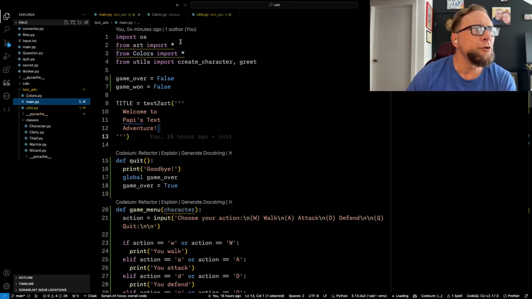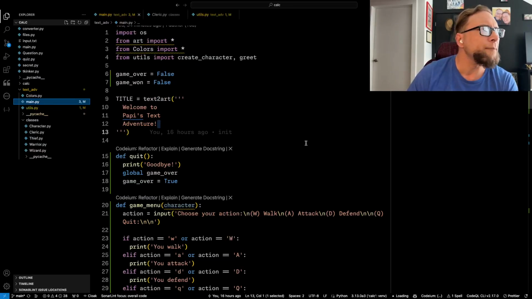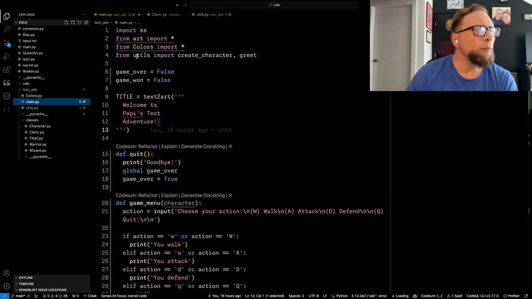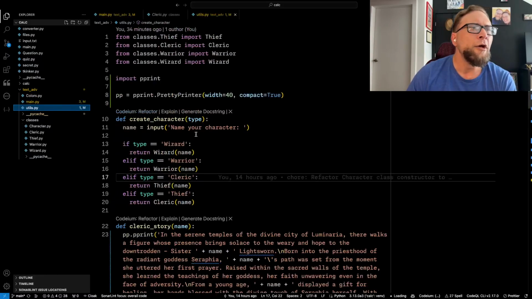I want to be able to use text art like ANSI art, so I'm importing a package that can help me with that. I'm importing colors, and that is obviously going to provide me colors. And I have a utilities file over here.